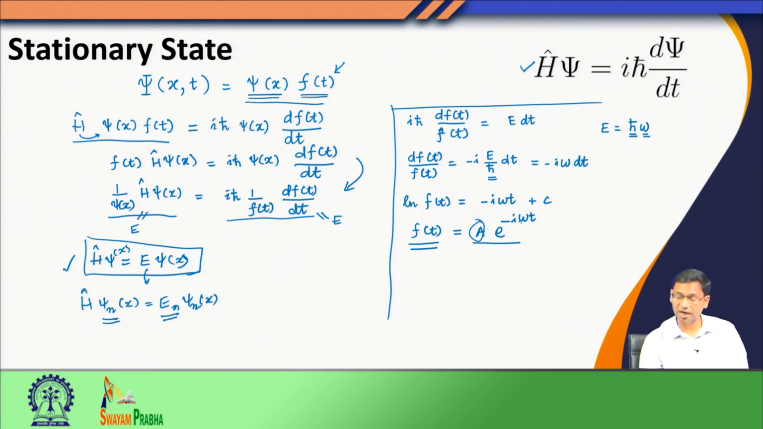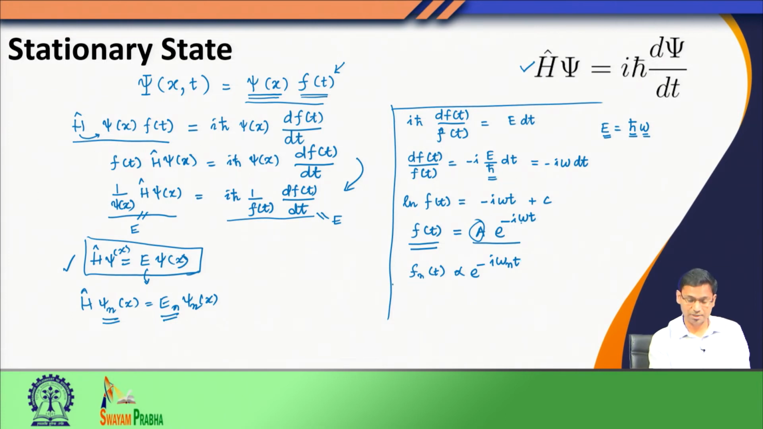So, how is this omega defined? Omega is defined in terms of E. What is this E? I look at the left hand side of the equation, and I see that this E is one of the eigenvalues of this time independent Hamiltonian. So, for a given value of E n, I can write this function as e to the power minus i E n t by h bar.